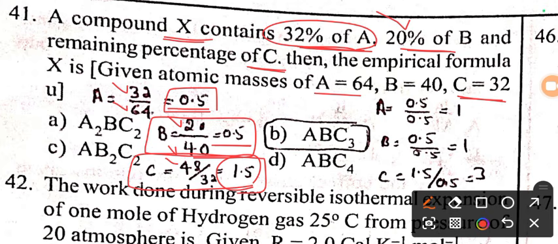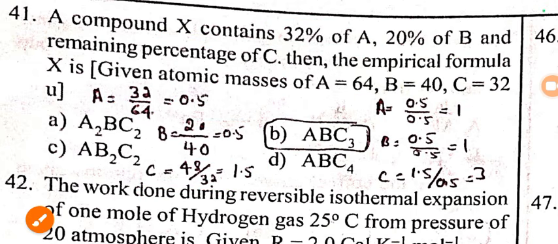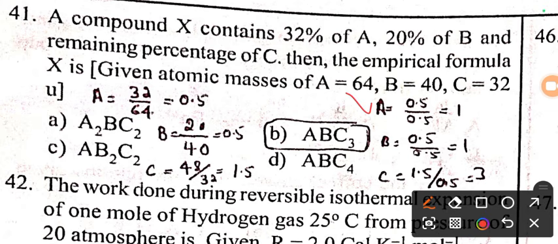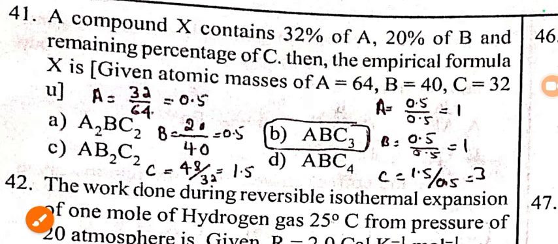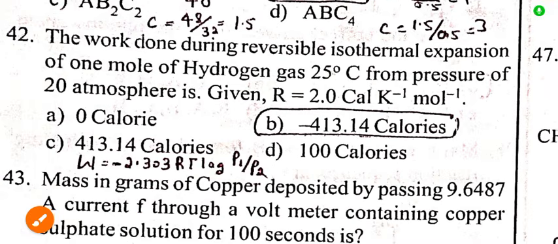So among the 3 atomic ratios, the smallest atomic ratio is 0.5. To find the simplest ratio, we need to divide the atomic ratios of A, B and C with the smallest atomic ratio. After dividing that, we will get A is 1, B is 1 and C is 3. So the empirical formula of the given compound is ABC3.